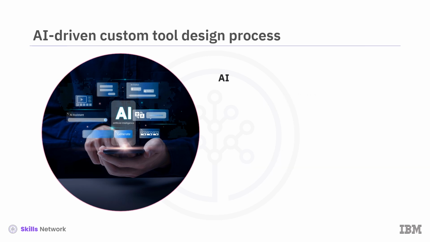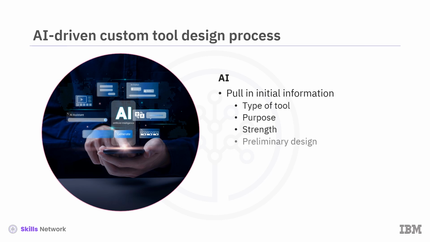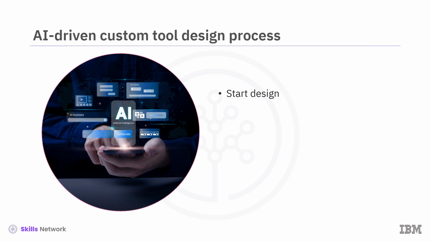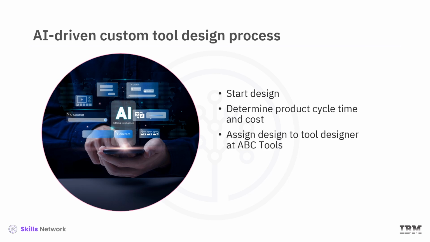The AI will need to pull in the initial information, for example, the type of tool, purpose, strength, and any preliminary design the customer might have, and generate a query process to collect any additional information it needs. The AI will then collate information, start the design, automatically determine the product cycle time and cost, and assign it to one of ABC Tools' tool designers. Before assigning the tool to a tool designer, it'll work with the customer to commit to the design, cost, and timeline.